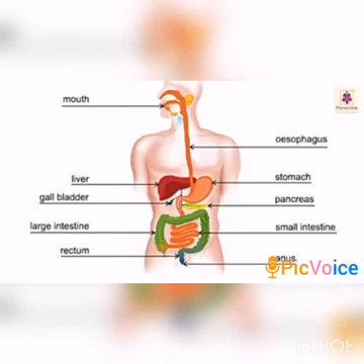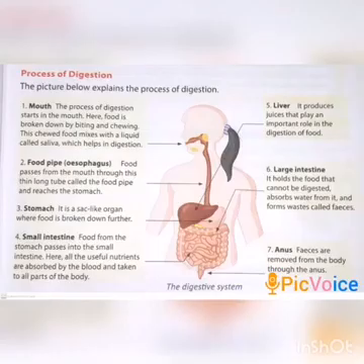Okay, we will discuss the detailed study of this. The picture explains the process of digestion. First, mouth. The process of digestion starts in the mouth. Here, food is broken down by biting and chewing with the help of our teeth.